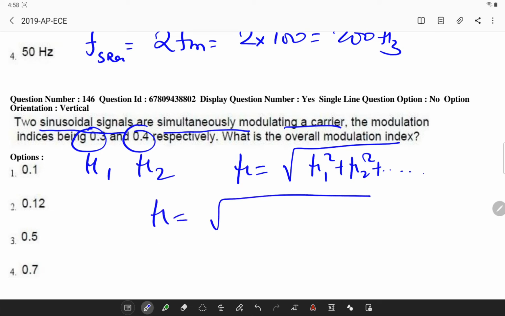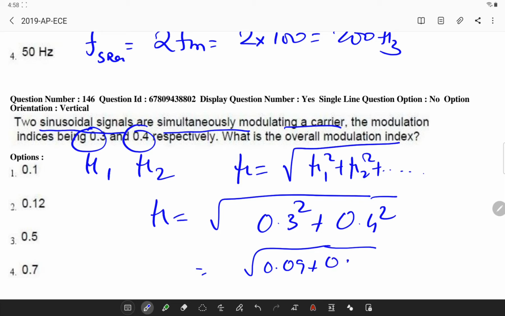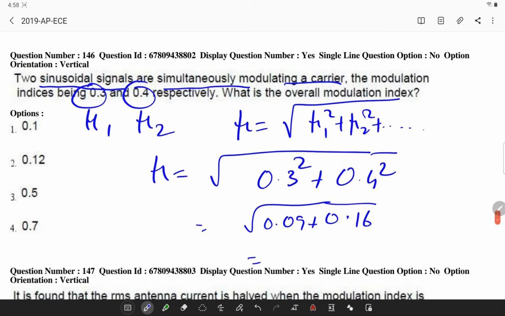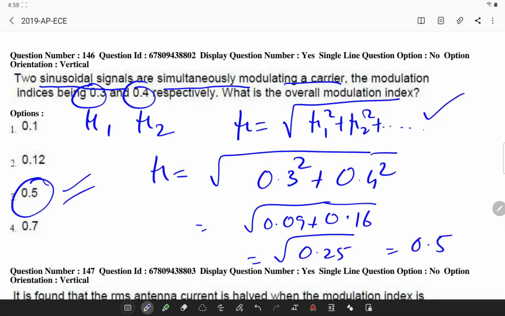So mu is simply the square root of (0.3² + 0.4²), which is 0.09 + 0.16, which is nothing but 0.25, the square root of which is 0.5. Remember this formula.